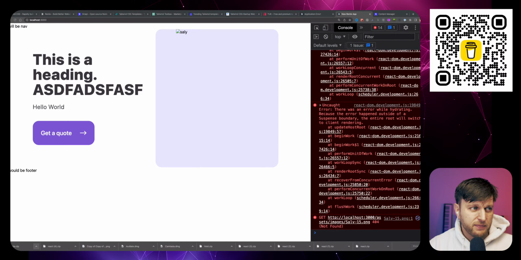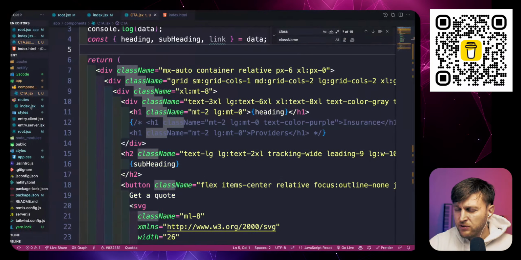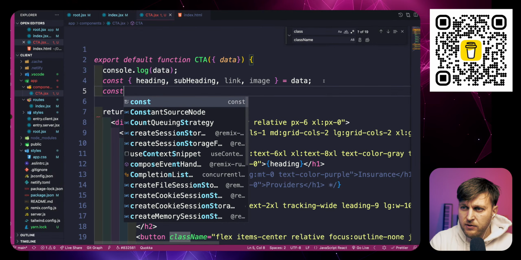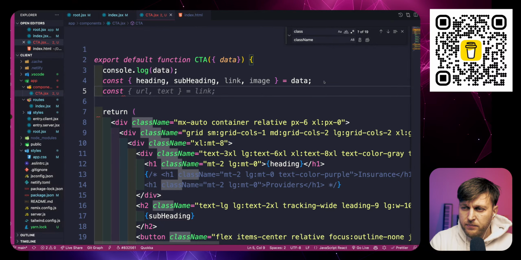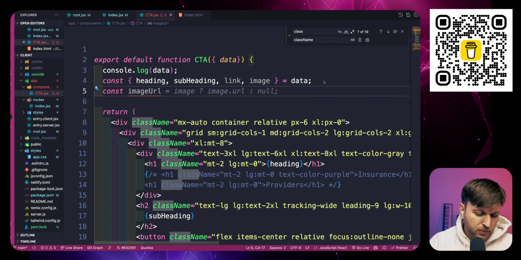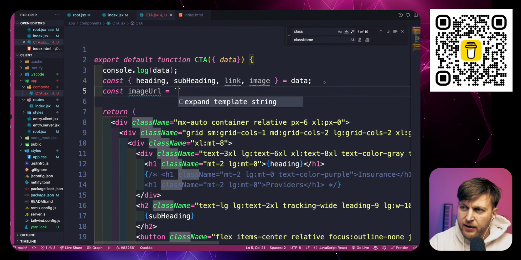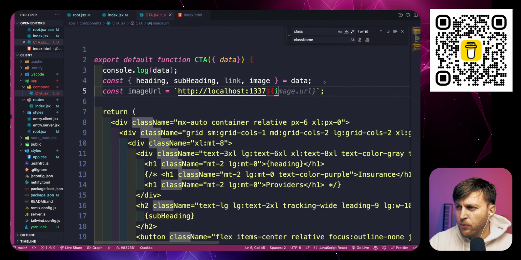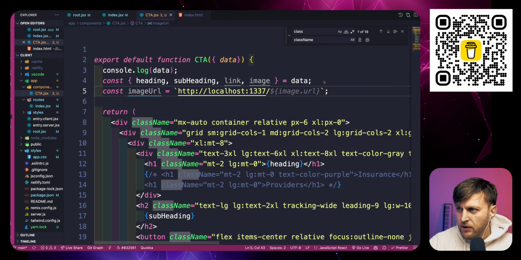And so we want to get that image to show first. So we have access to our image. We're going to destructure that image. We're going to const, what do I want to call it? I'm going to call it imageUrl. And because we are working locally and I'm not using a provider to get the images, like Cloudinary, which makes it easier, what we're going to do is create a string to make sure